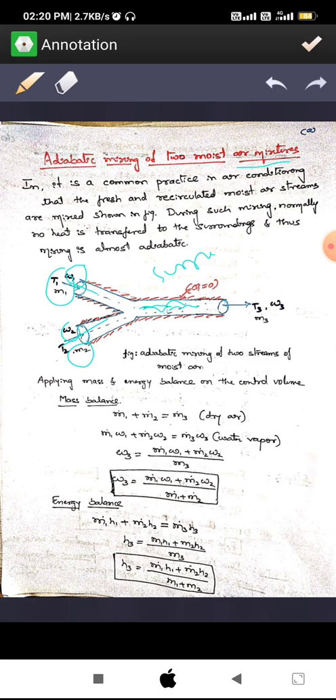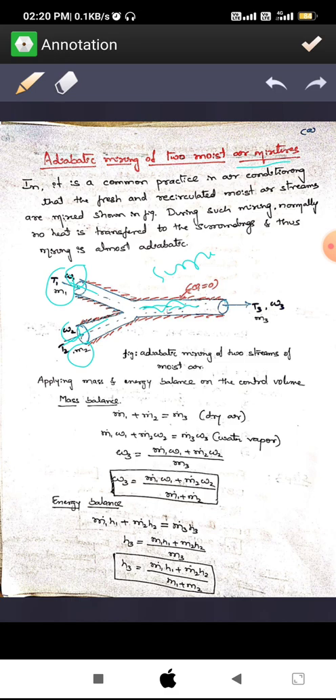Now we will write some equations for mass balance. m1 plus m2 is equal to m3. This is based on the law of conservation of mass. What is the law of conservation of mass? Mass can neither be created nor destroyed. Understood? It is the same idea as the law of conservation of energy.